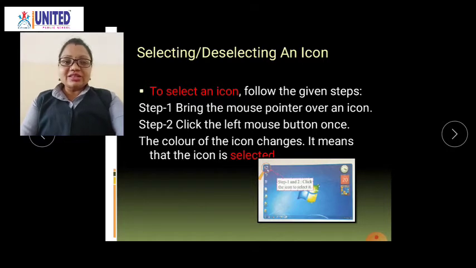Step 2. Click the left mouse button once only. After taking your mouse pointer on that icon, you just click the left mouse button once. The color of the icon changes. You can see that after doing this, the color of the icon changes, which means the icon is selected. You can see that in the picture. So in this way, you can select an icon.